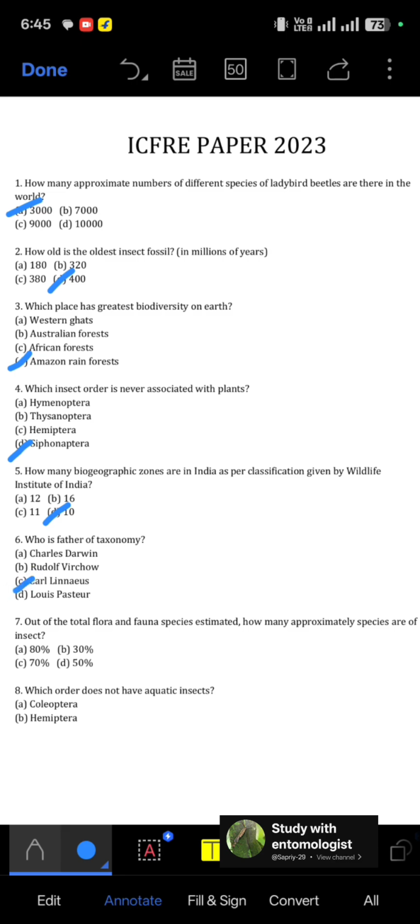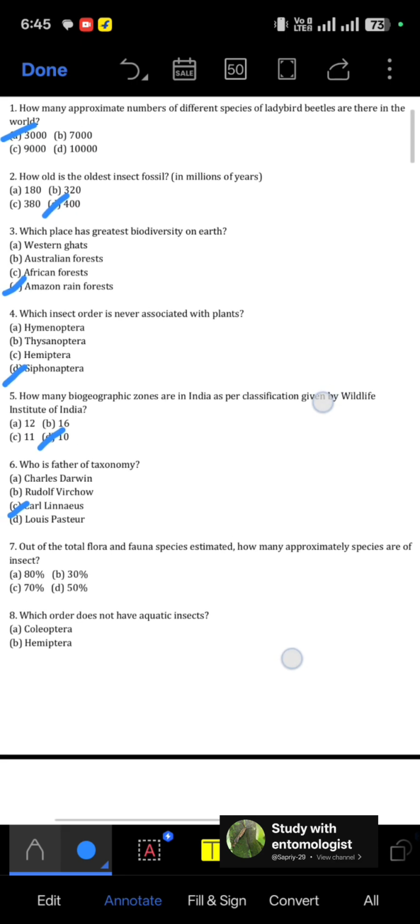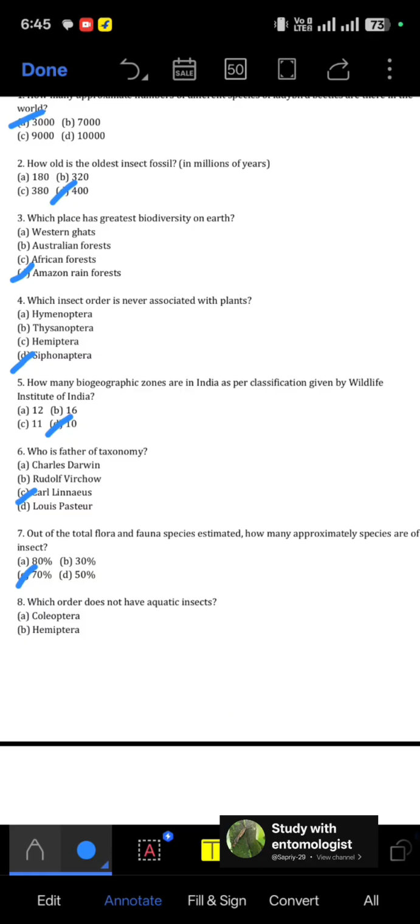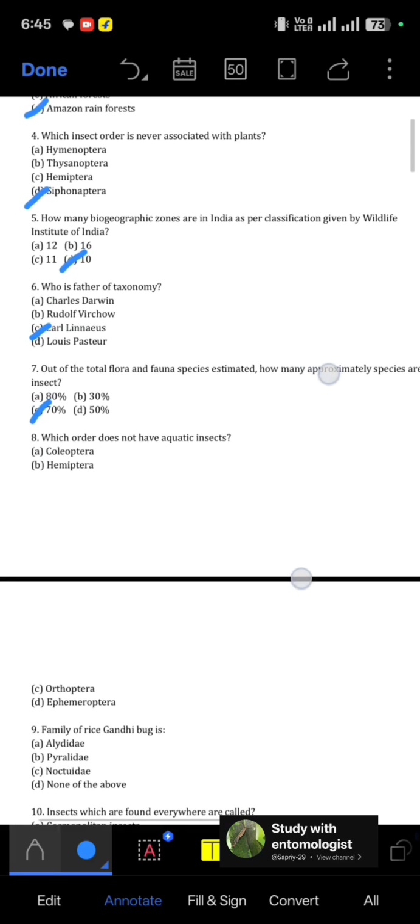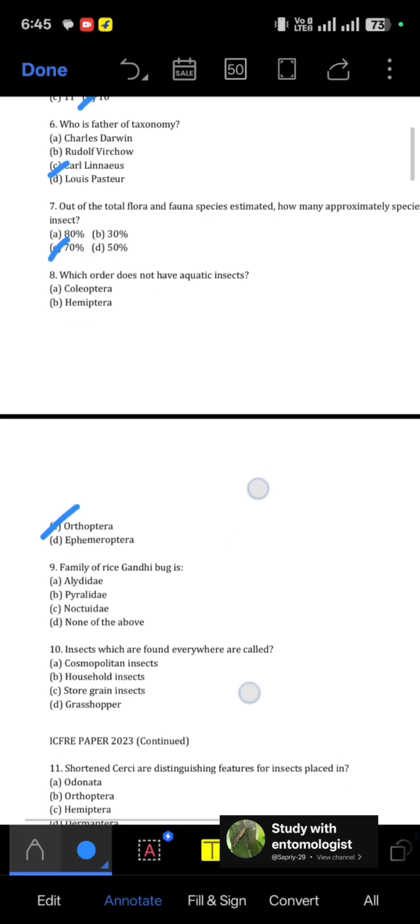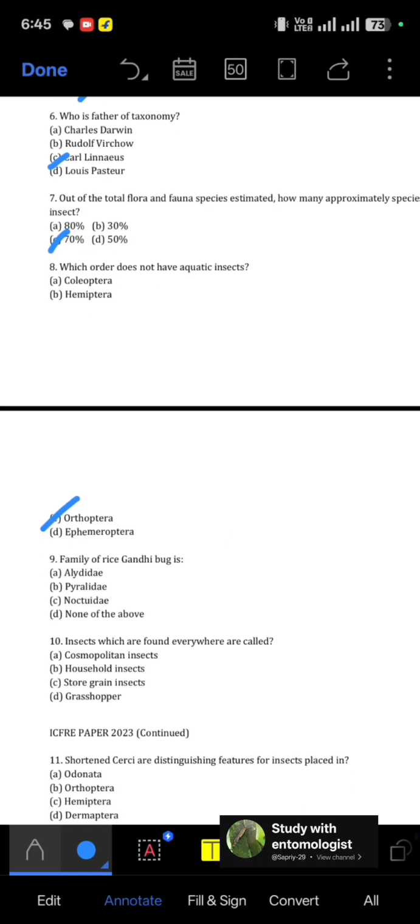Third option. 7th. Out of the total flora and fauna species estimated, how many approximately species are of insect? So that is the 70%. Question 8. Which order does not have aquatic insect? The order is Orthoptera. Question 9. Family of rice gundhi bug is? So that is the Alydidae.